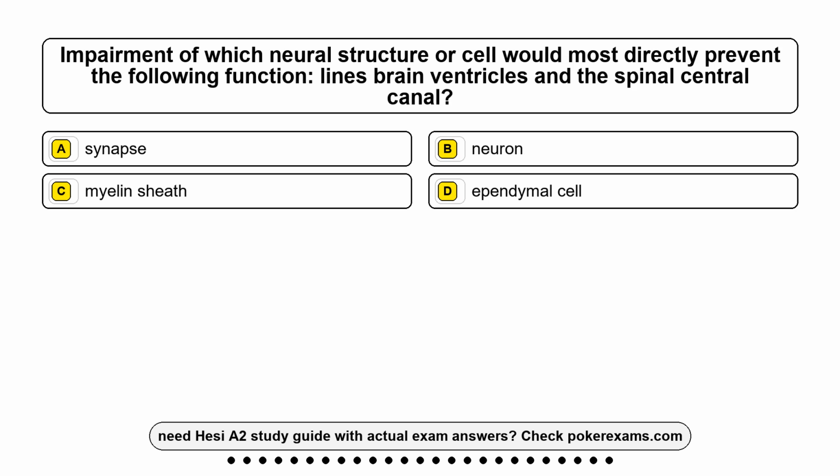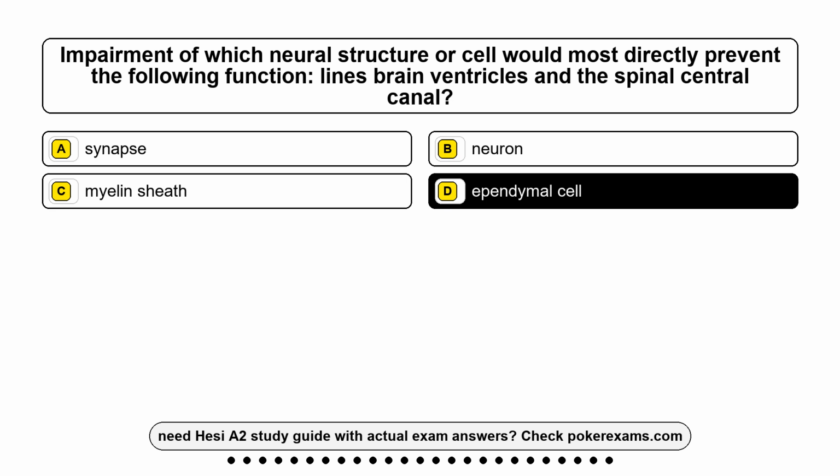Question 25. Impairment of which neural structure or cell would most directly prevent the following function: lines brain ventricles and the spinal central canal? Option A, synapse. Option B, neuron. Option C, a myelin sheath. Option D, ependymal cell. The correct answer is option D, ependymal cell.